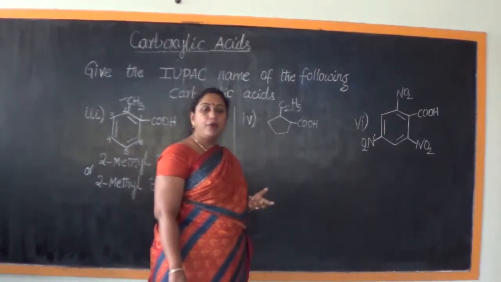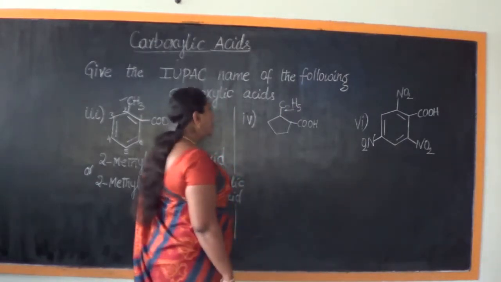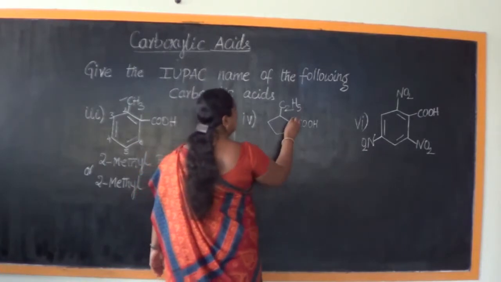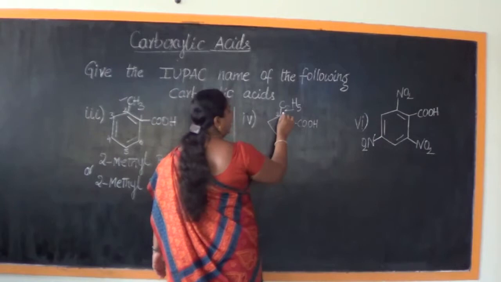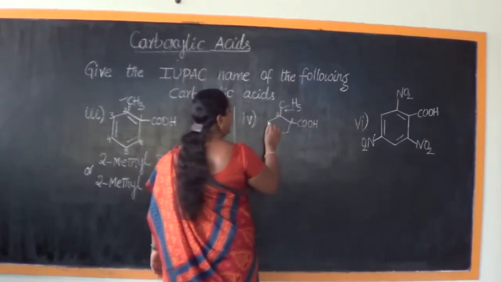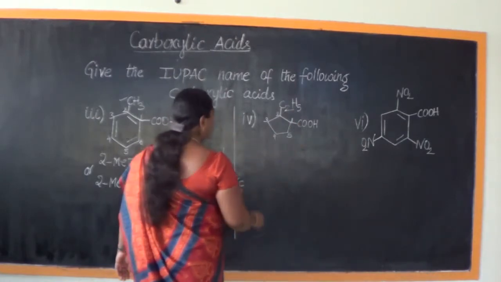So what is the name going to be? Cyclopentane. And in the cyclopentane, what do we see? On the first carbon atom, there is a carboxylic acid. On the second carbon atom, there is a side chain which is an ethyl group. Third carbon, fourth carbon, fifth carbon. So what is the name going to be?